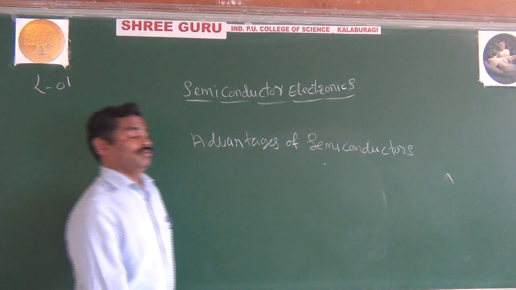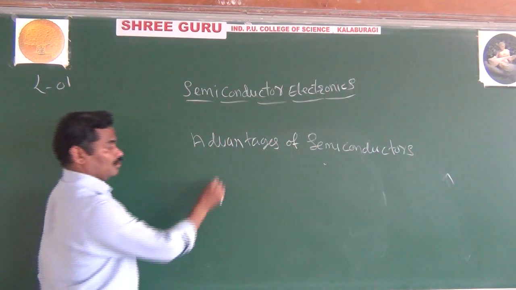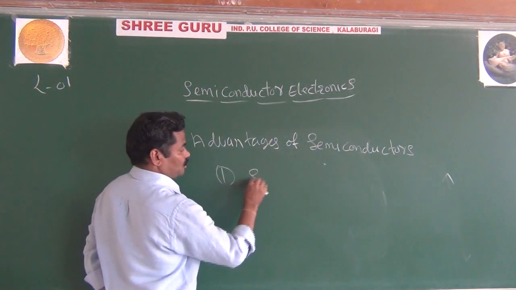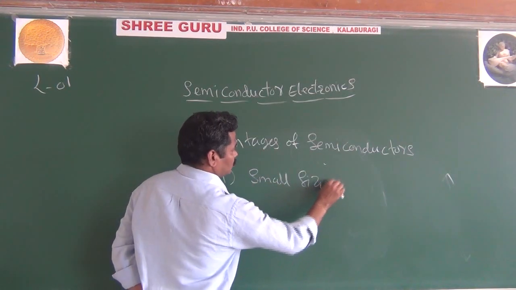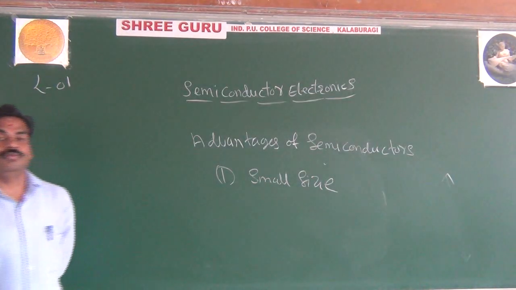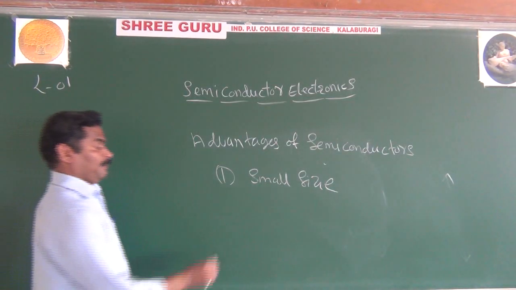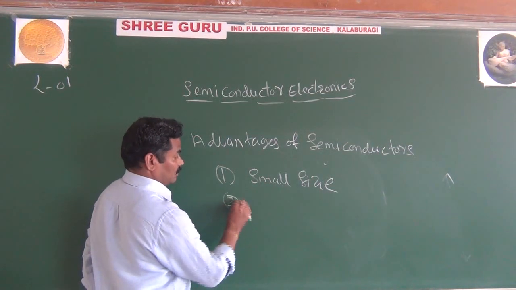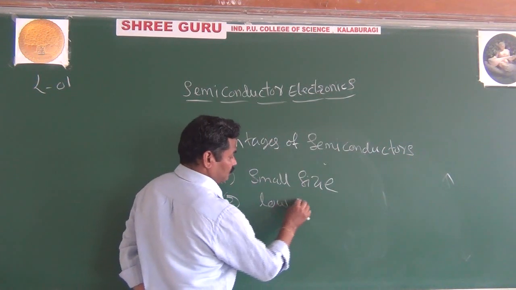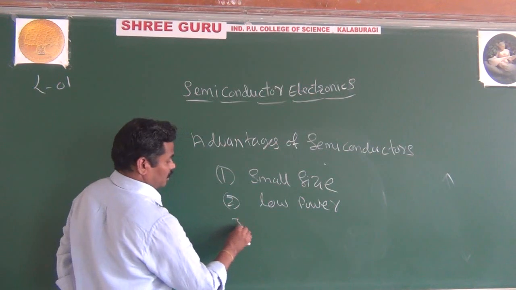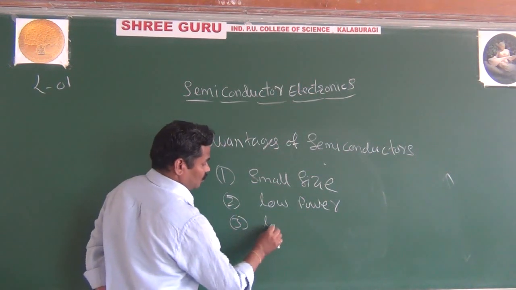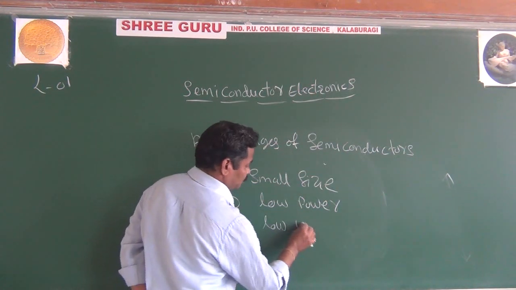Look here, one important advantage is small size, compact in size. The most important thing, we are giving importance to the size. Then it requires very low power, and also it requires very low voltage. It works for very low voltage.